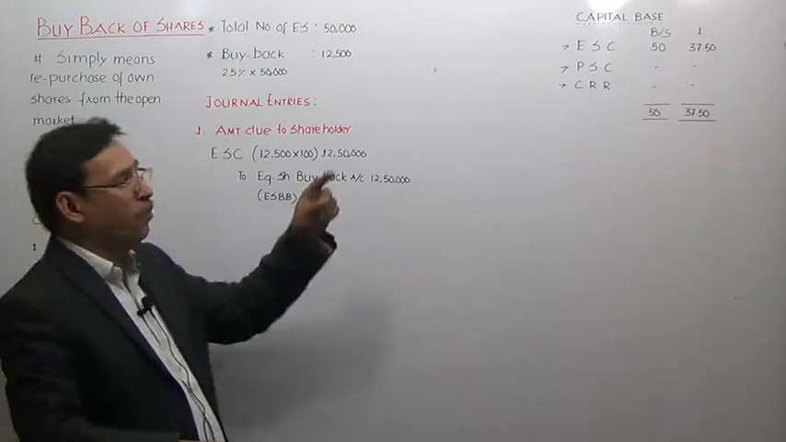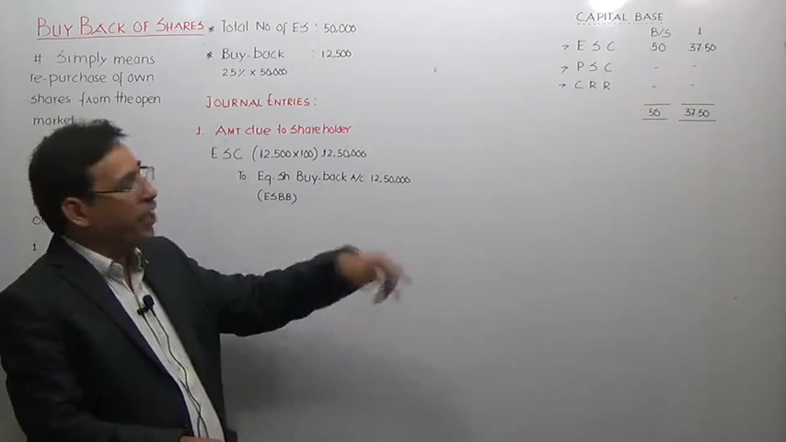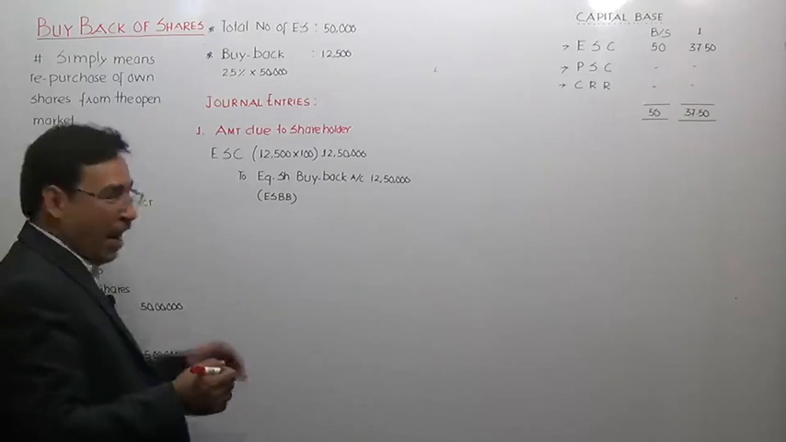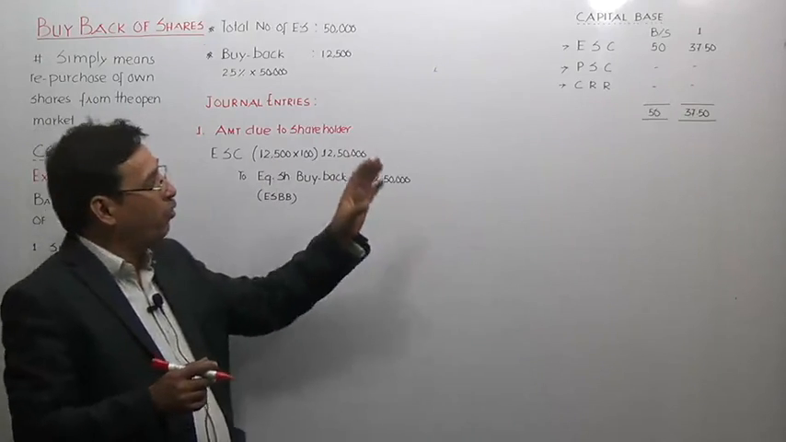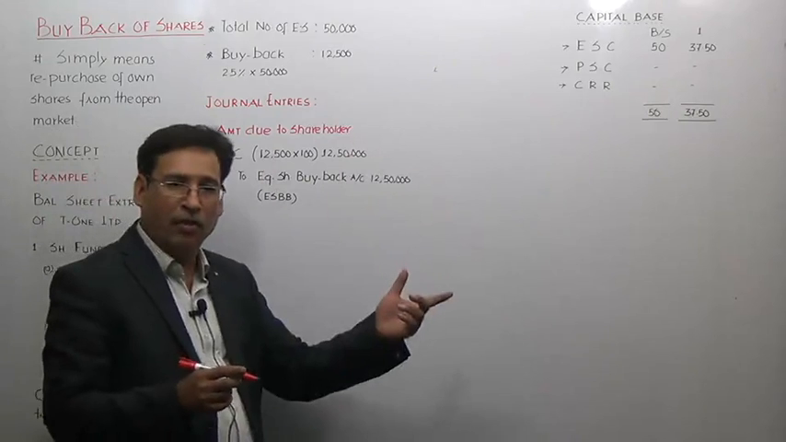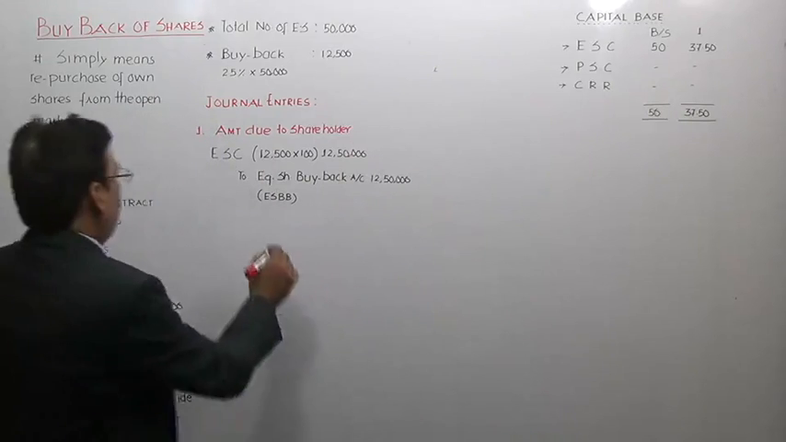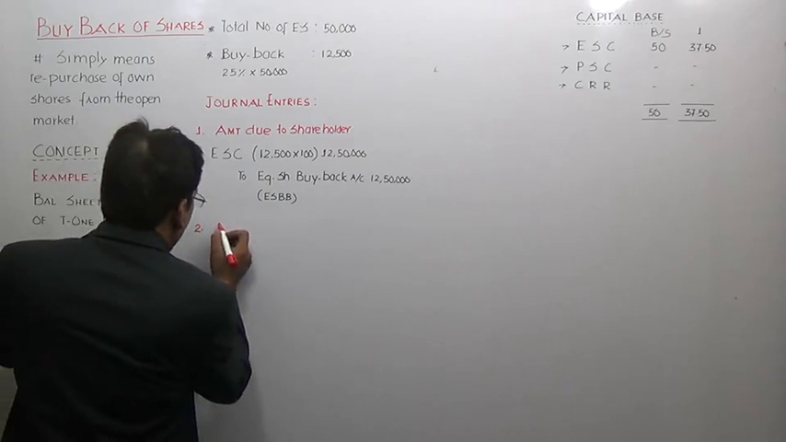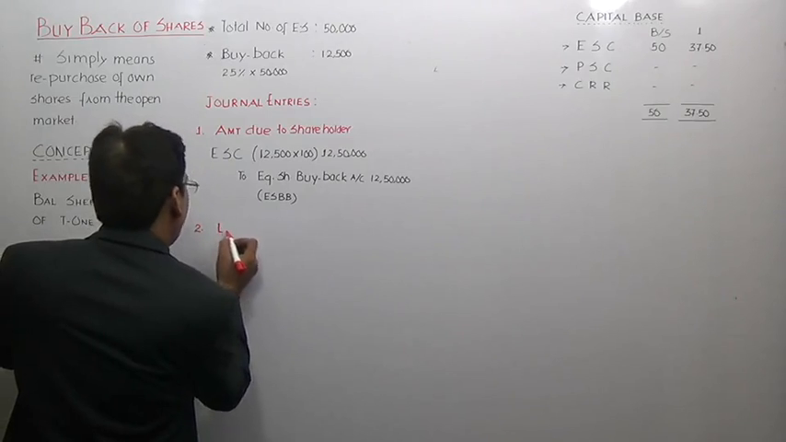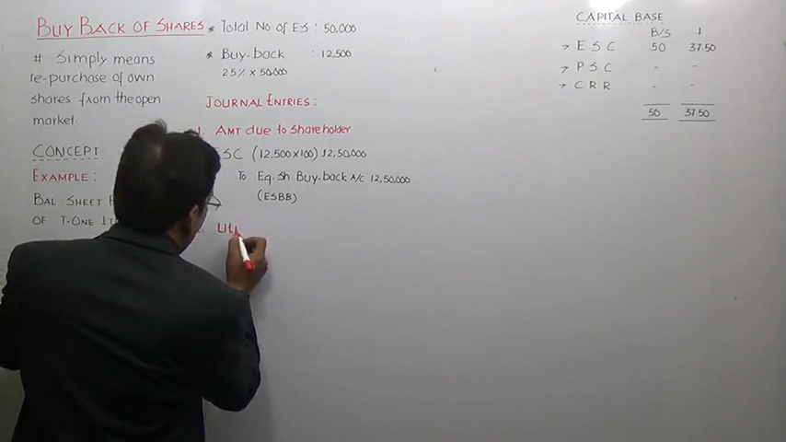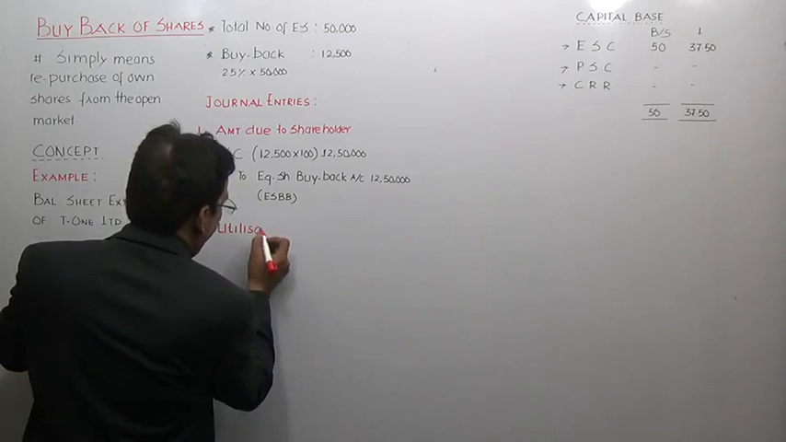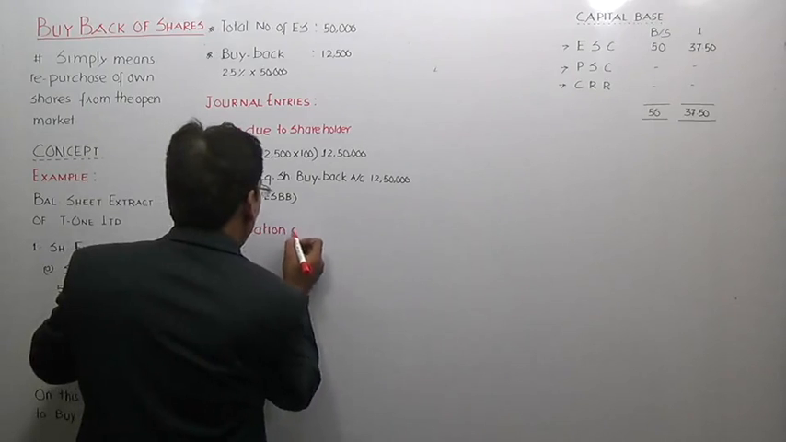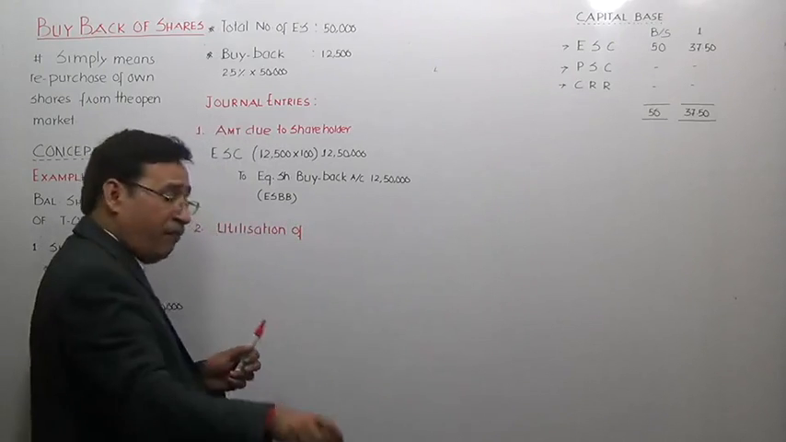Now, how do we have to restate, how do we have to restore the capital base? The next entry actually deals with it. Now we have to restore it to its original level. So how will we achieve that? In order to achieve that, we will have to pass an entry. First, let me write the entry, then I will explain the concept. Utilization of revenue reserve.